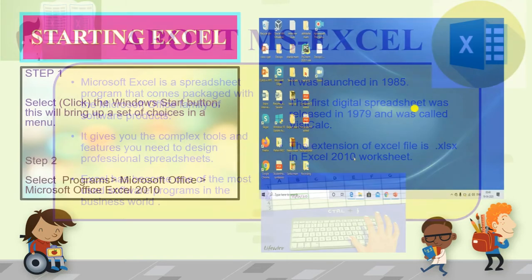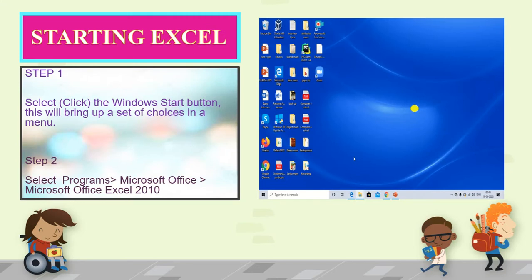Now, how to start MS Excel in your system? First of all, you have to click on the Windows Start button. Then it will give you a lot of choices. From those choices, you have to select Microsoft Office, and that will open the Microsoft Office family. From that family, you have to select Microsoft Office Excel 2010. I am showing you on the screen recording. You can just have a look at it.